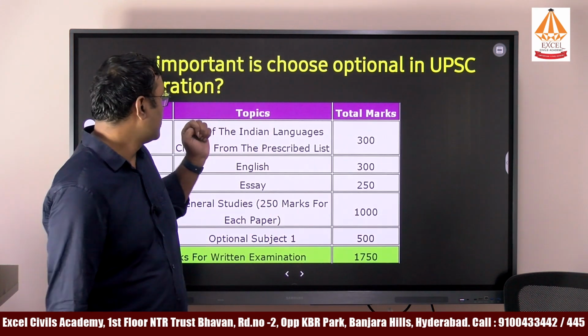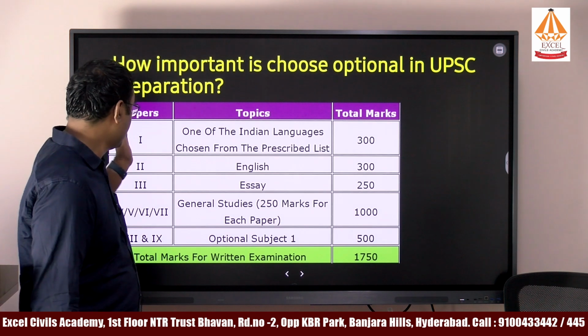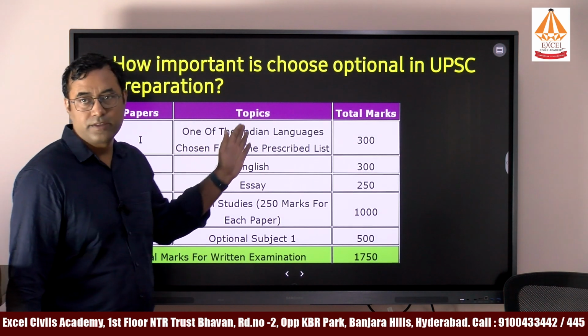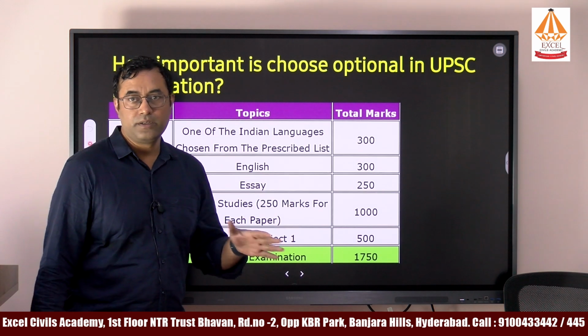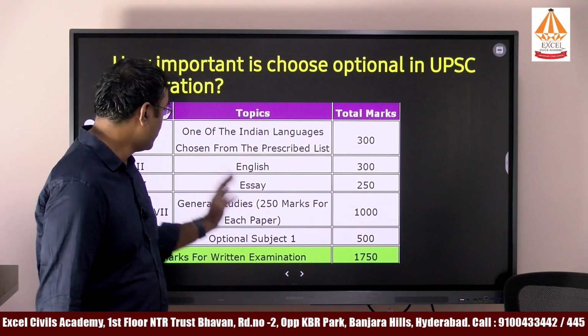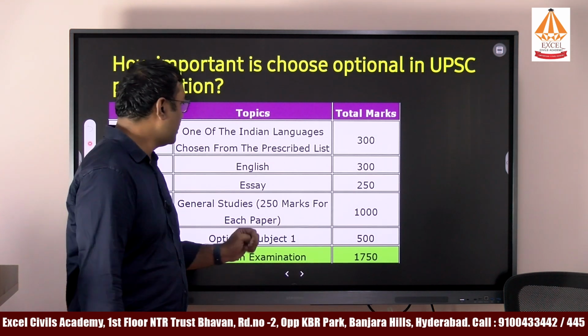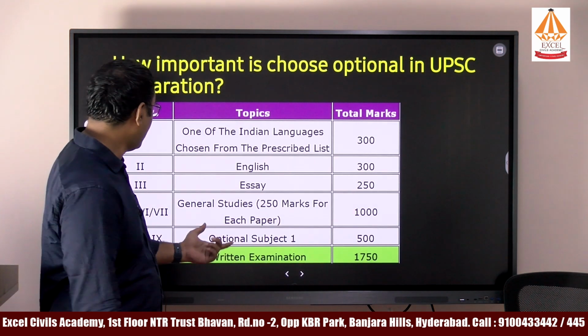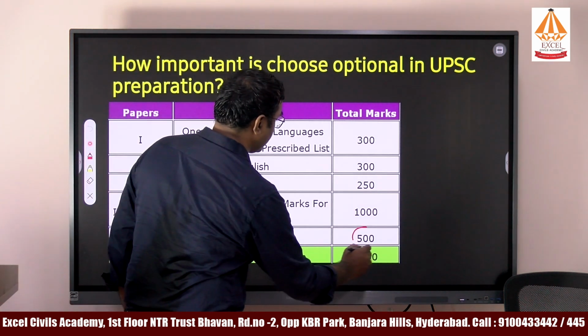Coming to the UPSC pattern of exam, you all know that in the mains the optional is involved. After clearing the prelims you will write mains. In the mains you have 750 marks, and out of this 750, the optional subject carries 500 marks.